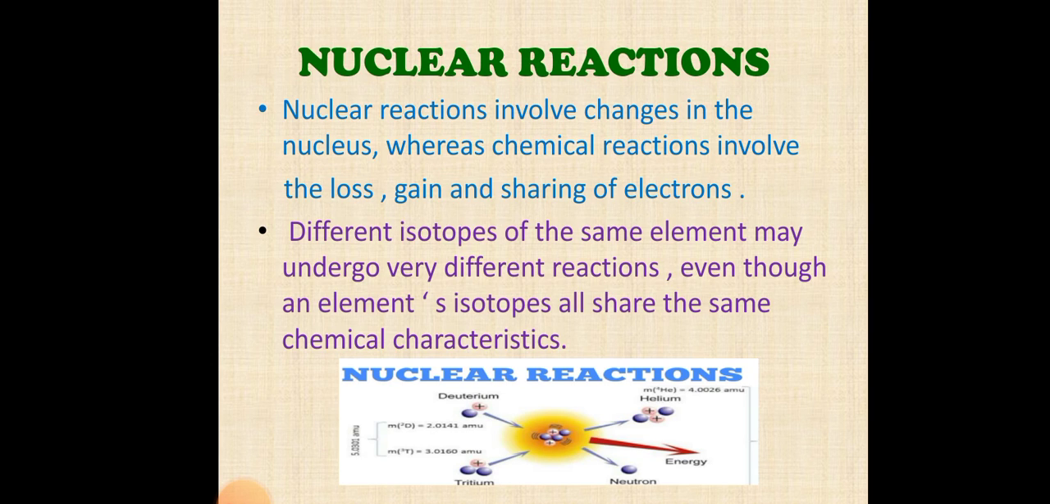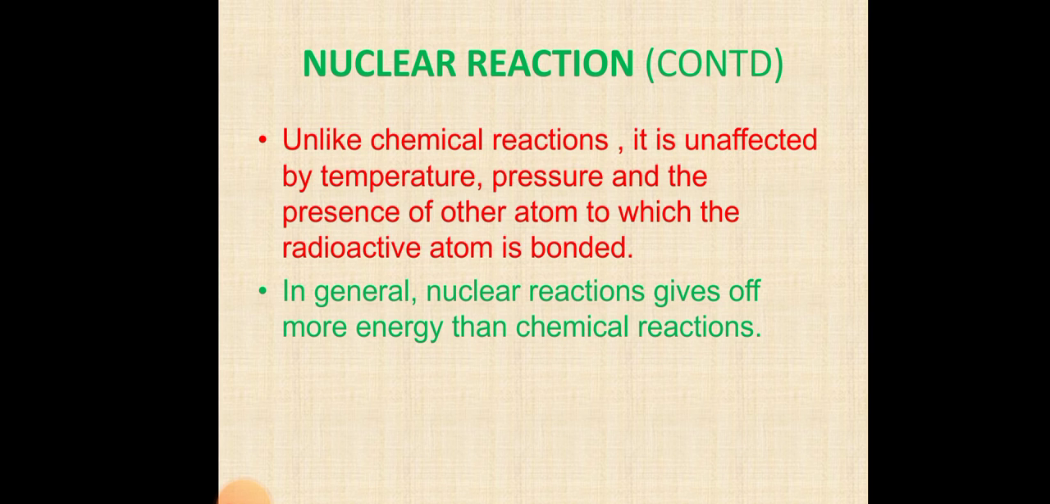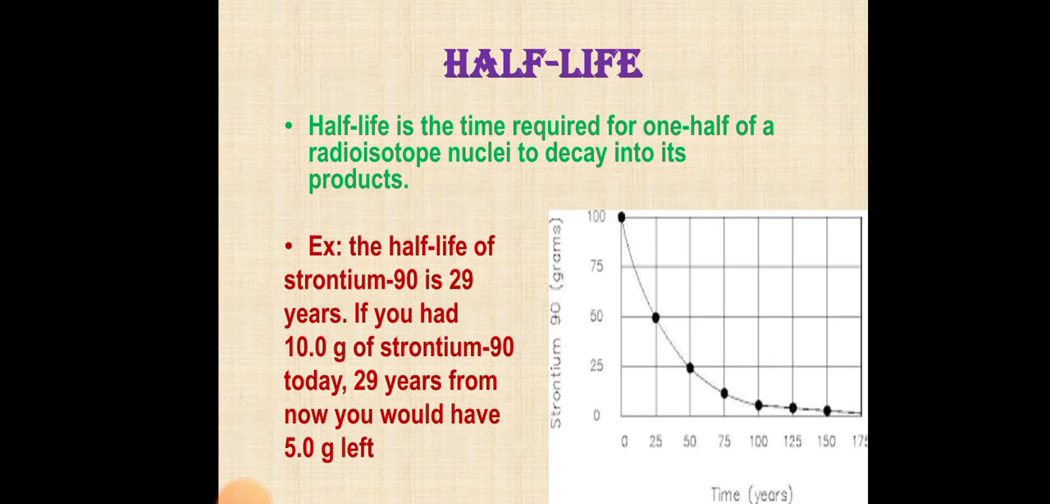Nuclear reaction. Nuclear reactions involve changes in the nucleus, whereas chemical reactions involve the loss, gain, and sharing of electrons. Different isotopes of the same element may undergo very different reactions even though an element's isotopes all share the same chemical characteristics. Unlike chemical reactions, it is unaffected by temperature, pressure, and the presence of other atoms to which the radioactive atom is bonded. In general, nuclear reactions give off more energy than chemical reactions.